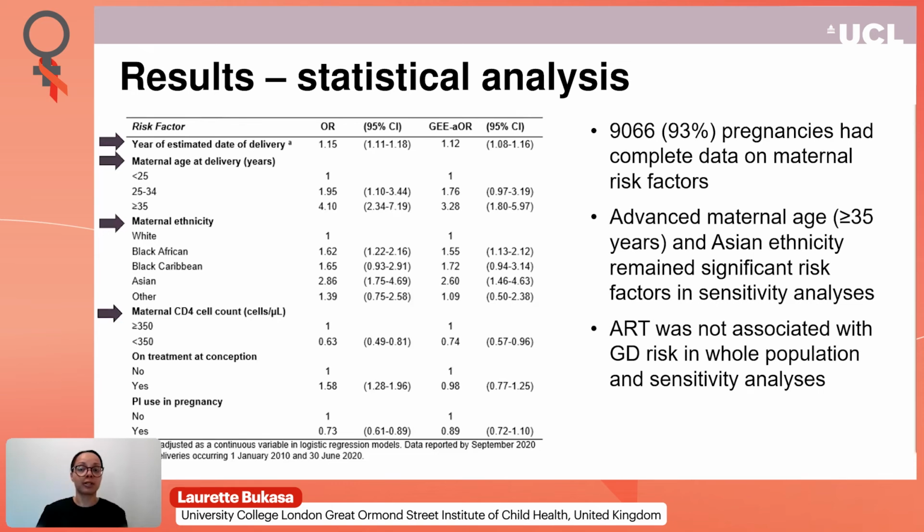Pregnancies to women with CD4 counts less than 350 were 26% less likely to have gestational diabetes than pregnancies to women with CD4 counts greater than or equal to 350. Treatment at conception and protease inhibitor use in pregnancy was not associated with gestational diabetes risk after adjusting for other factors. In sensitivity analyses comparing the periods prior to 2015 and post-2015, advanced maternal age and Asian ethnicity remained the only significant risk factors, and ART was not associated with gestational diabetes risk in whole population GEE and sensitivity analyses.